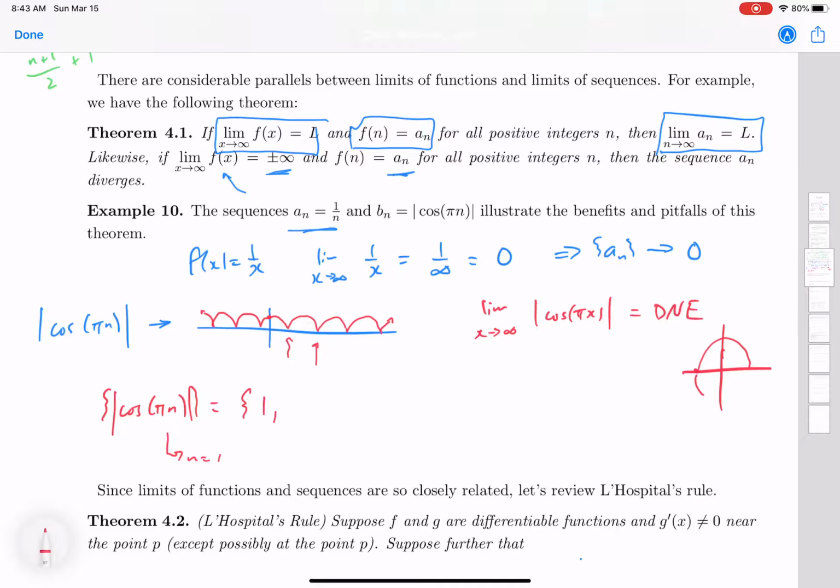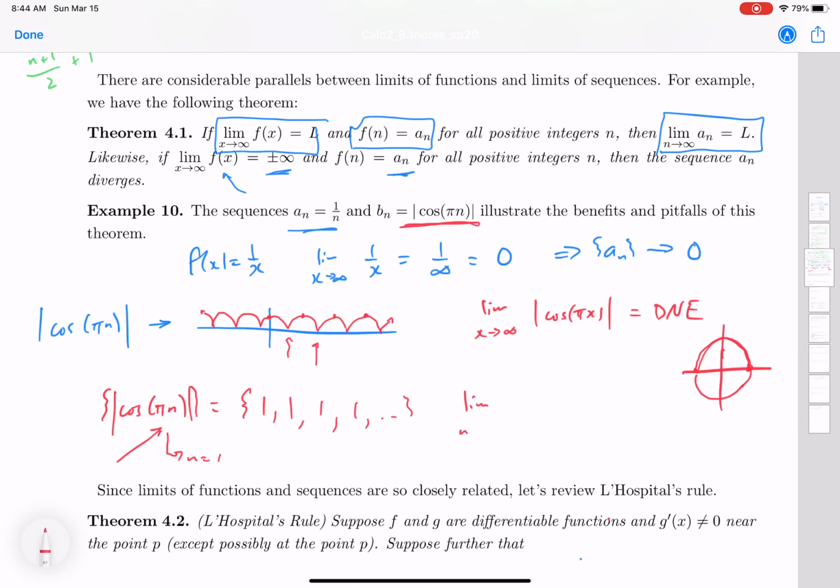And then when I plug in n equals 2 to this expression here, I'm getting cosine of 2 pi, which is giving me a +1. Absolute value of that is 1. And then I go 3 pi here, and I get -1. Absolute value gives me 1, etc. This sequence is always giving me a value of 1 because it's just taking the top entries at the top of each of those humps. So this does, in fact, converge.